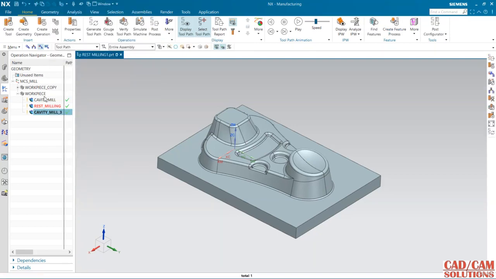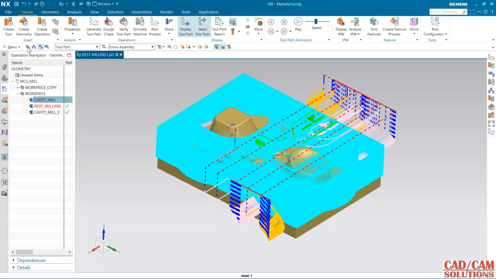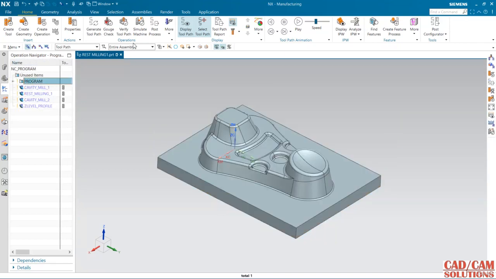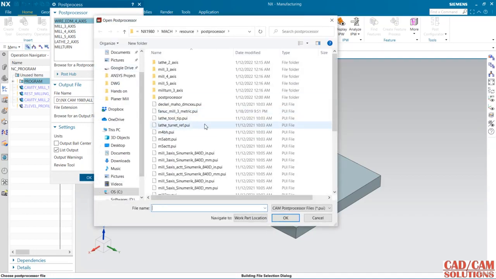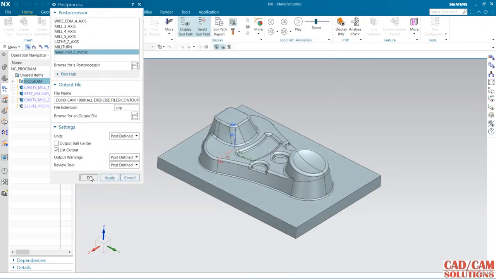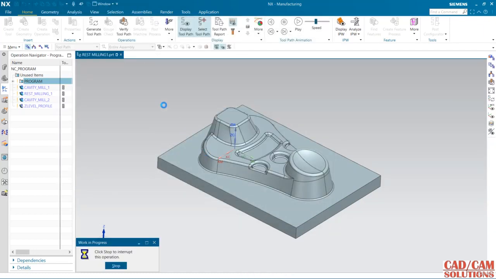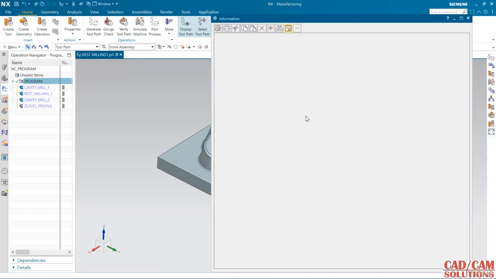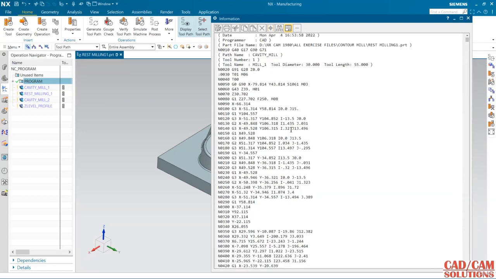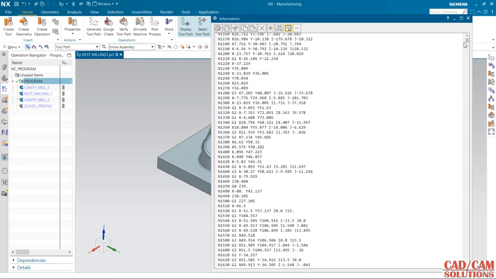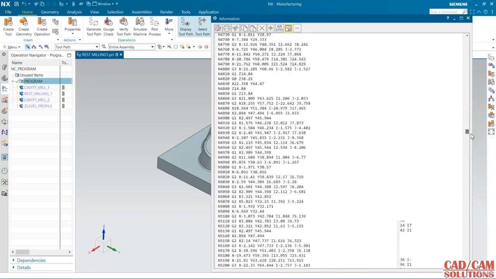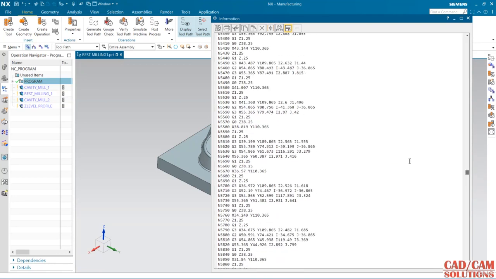So first select from here, under this program select it, and post processor, and select post processor as Fanuc and click OK. So this is the program. Okay, close it.